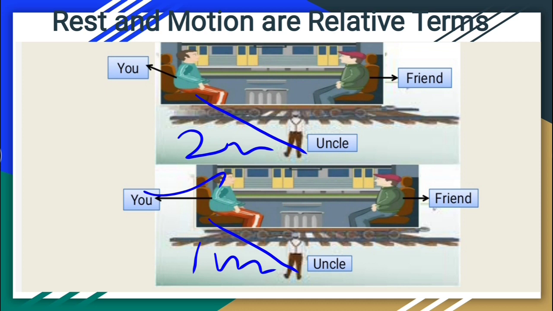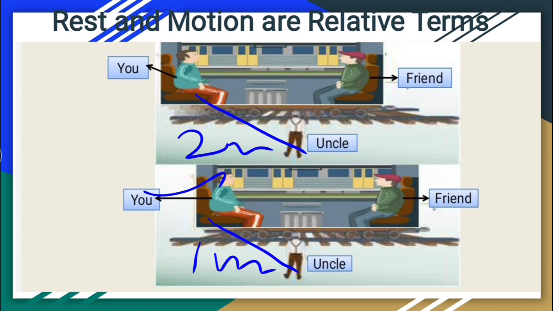So students, have you seen that you are at rest with respect to your friend, but you are in motion with respect to your uncle at the same instant of time? So is it possible that the same object is at rest as well as in motion at the same instant of time? Yes, it might be, but it depends on with reference to what we are describing the position of an object. That's why rest and motion are called relative terms.